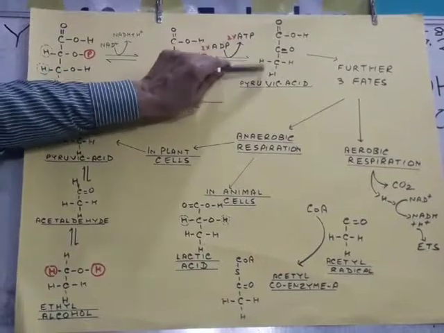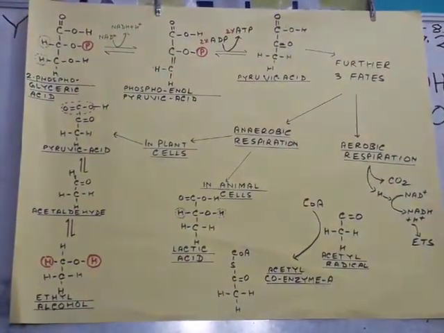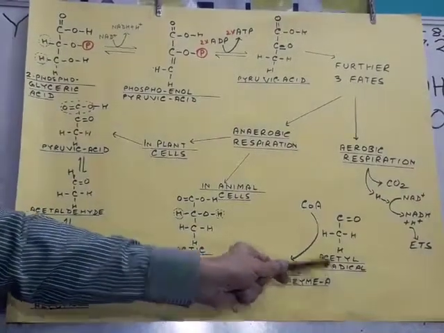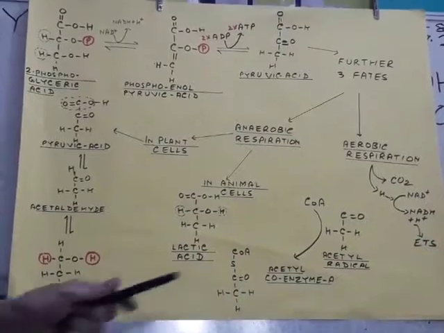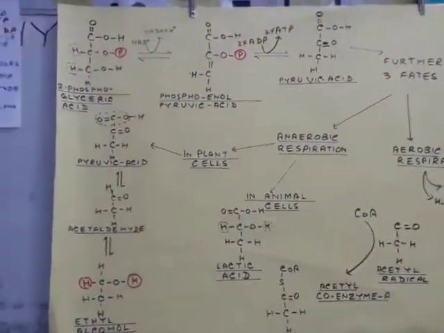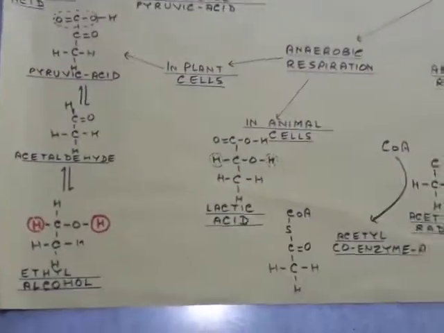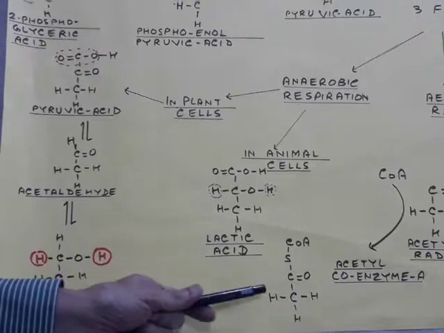Then remains CH3CO, the acetyl radical. A radical cannot exist as such. It immediately combines with coenzyme A to form acetyl coenzyme A. This acetyl coenzyme A is very important. It is also connected with reactions of fat metabolism and amino acid metabolism.